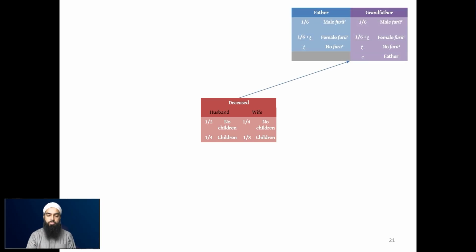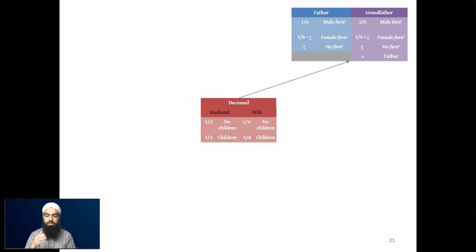Then move on to the father and grandfather relationship. So we saw that in terms of the deceased, there's a father or there's a grandfather. Then what happens? We talk about the father first. The father gets 1/6 when there is male furu', meaning descendants. And 1/6 plus ayn means the asaba, the agnatic shareholder. He'll receive the remainder of the pot. This is when there are female descendants, furu', alive. And ayn is the asaba, where they receive the entire pot. This is when there is no furu', meaning no descendants alive at all. So that's the father's share.